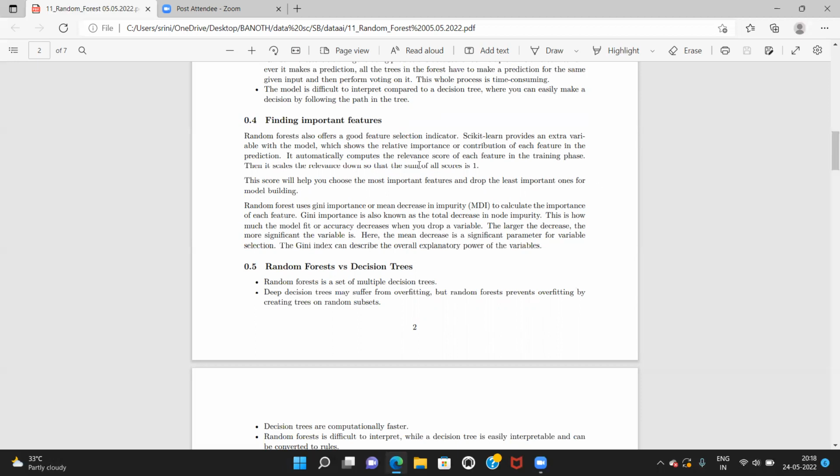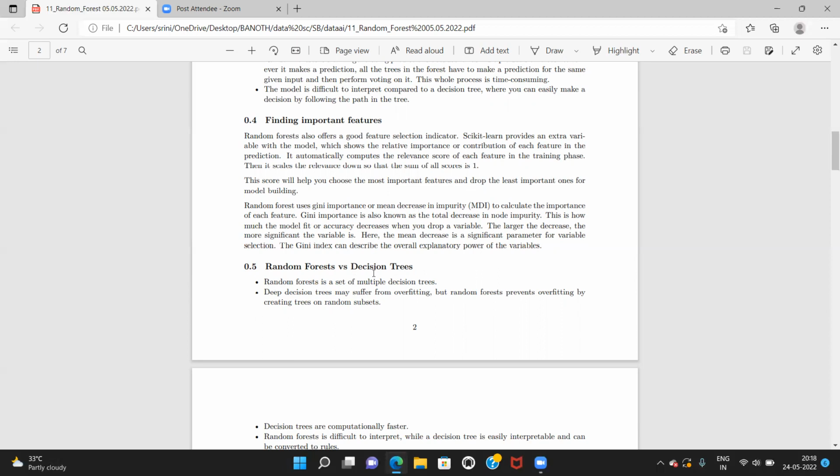It automatically computes the relevance score of each feature in the training phase. Then it scales the relevance down so that the sum of all scores is 1. Random forest uses Gini importance or mean decrease in impurity to calculate the importance of each feature.